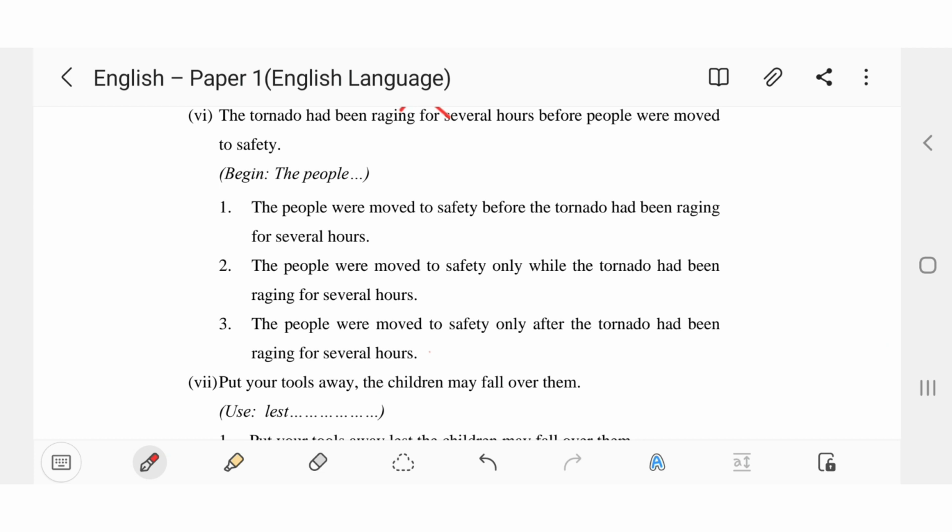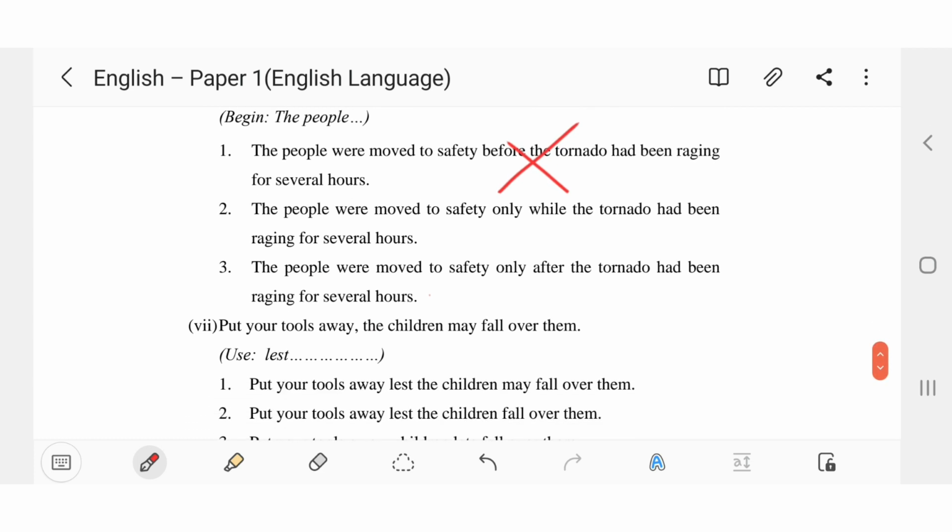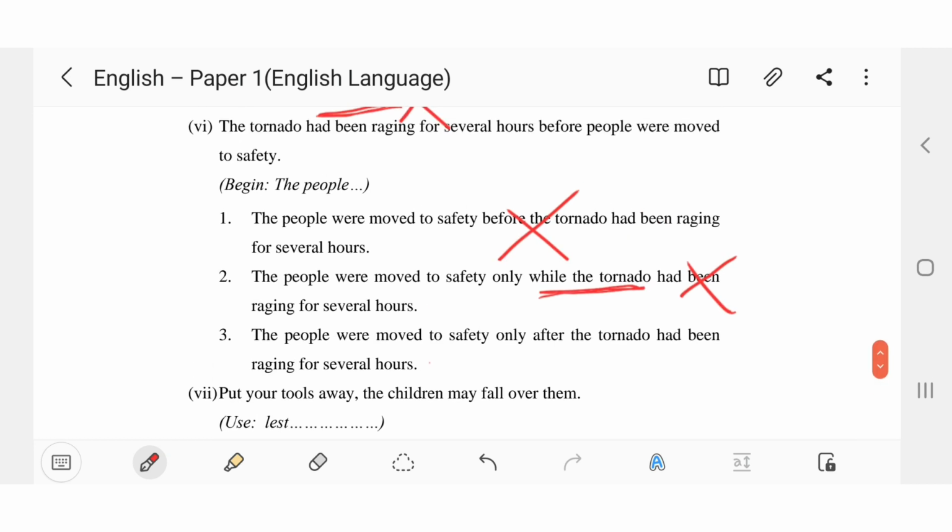Second option is correct. Sixth one, the tornado had been raging for several hours before the people were moved to safety. Okay, first option, the people were moved to safety before the tornado had been raging. No. First, the tornado had been raging for several hours, then the people were moved to safety. This is wrong. Second one, the people were moved to safety only while the tornado had been raging. No, it did not happen when the tornado was raging. Third one, the people were moved to safety only after the tornado had been raging for several hours. Yes, this is correct. Why? Because first the tornado had been raging, then only after that the people were moved to safety.